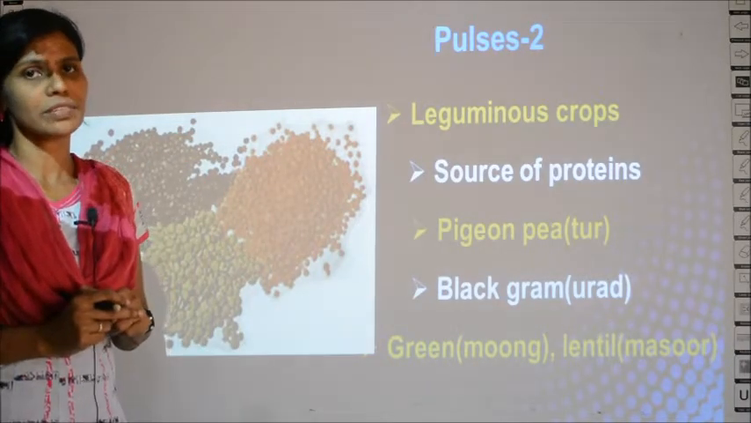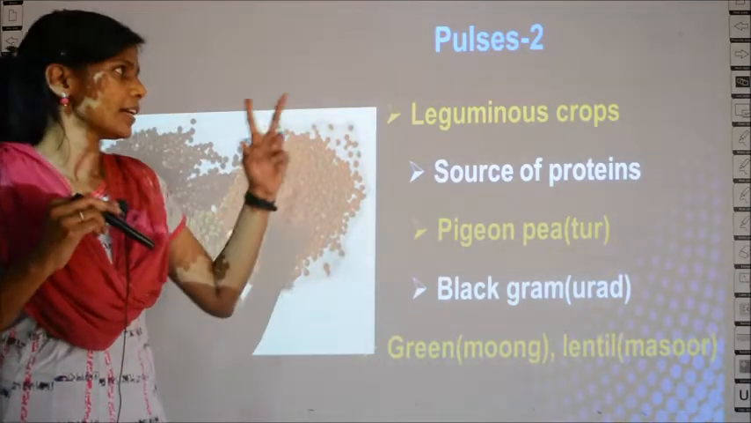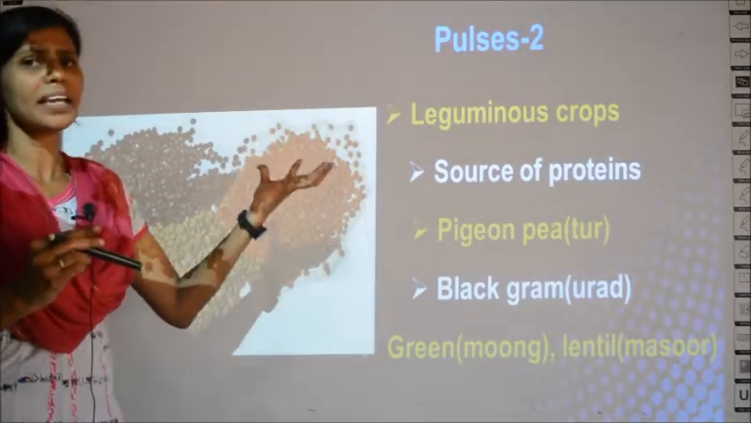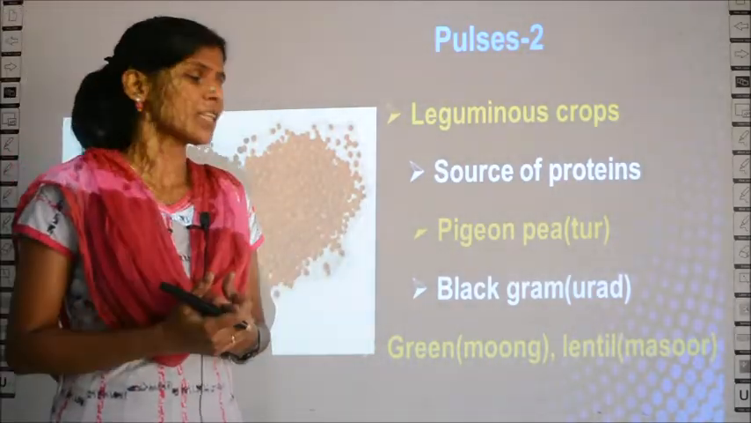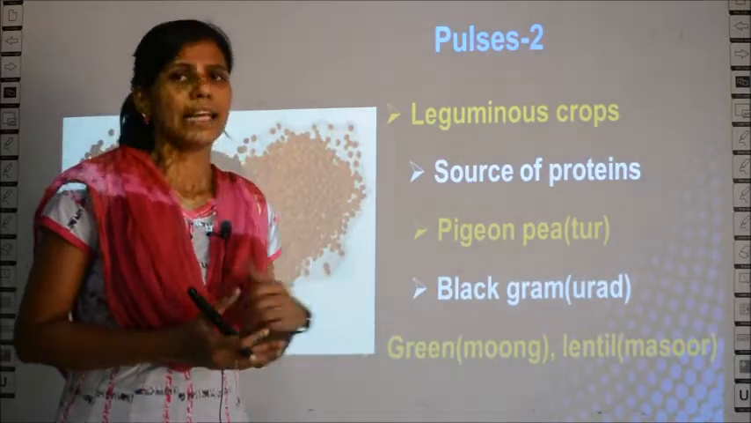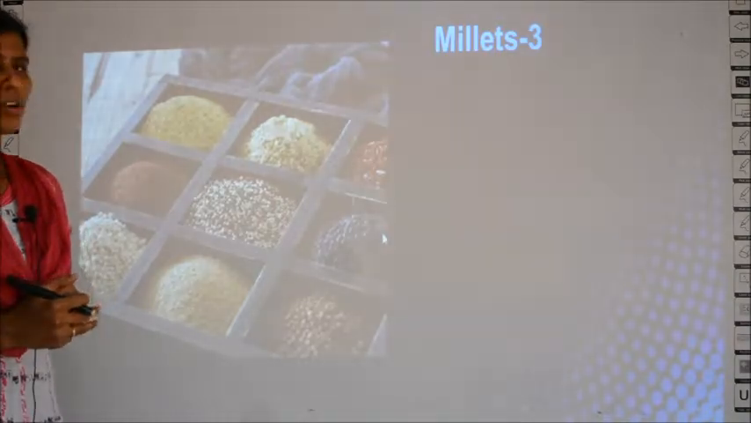So first we have seen about staple crops grown in India, rice and wheat. The second type of crops grown in India is pulses. What they include? They include all leguminous crops like PGNP, black gram, green gram, lentils. Okay. This is about the second type of crops grown in India.